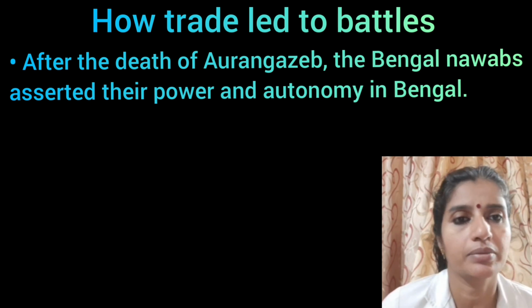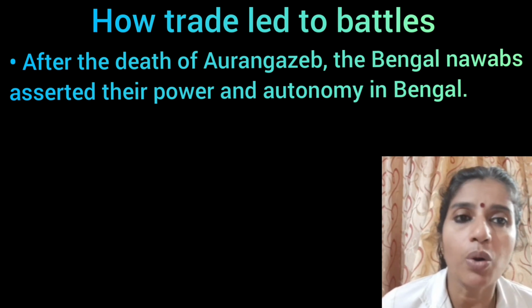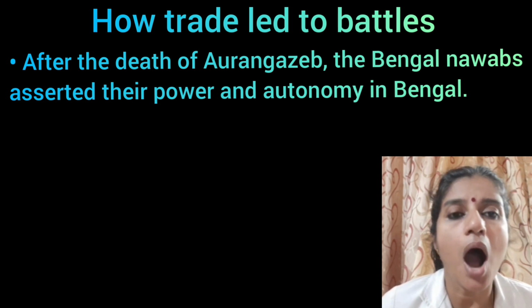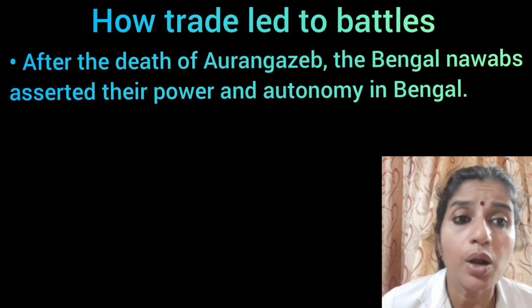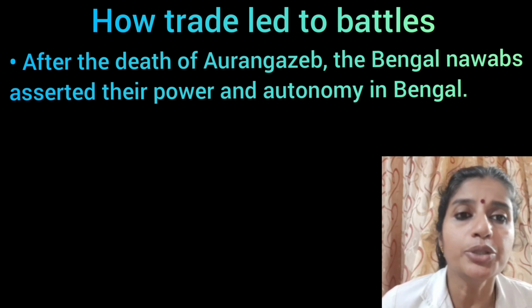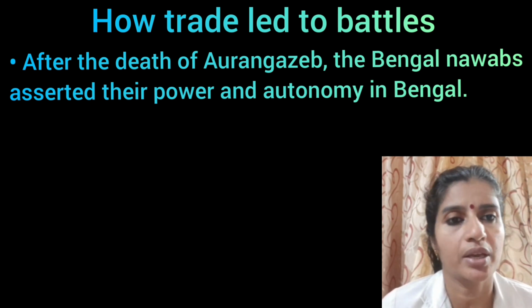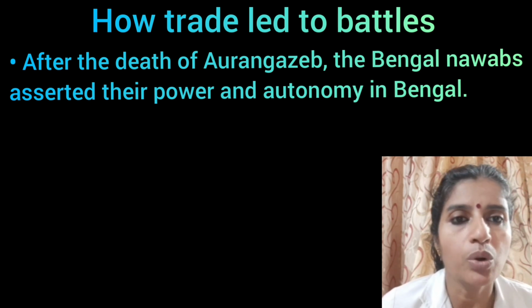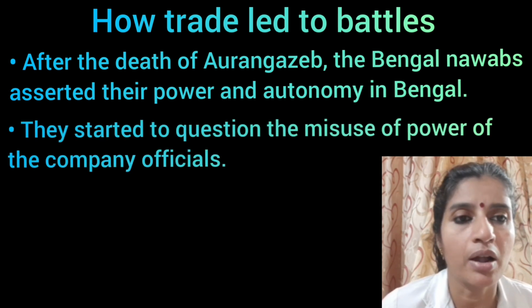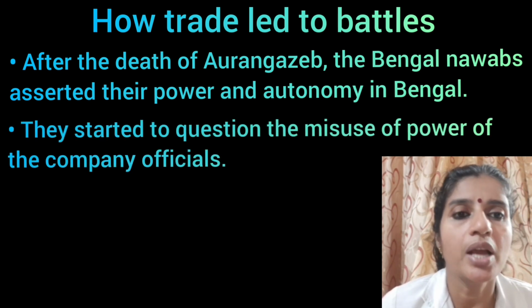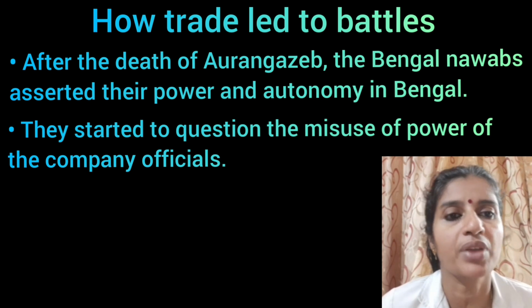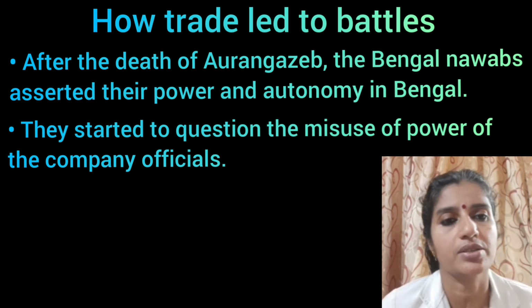And we already learned that Aurangzeb's farman allowed the East India Company to trade duty-free. But now, the new rulers of Bengal started to question the misuse of power by the company officials.